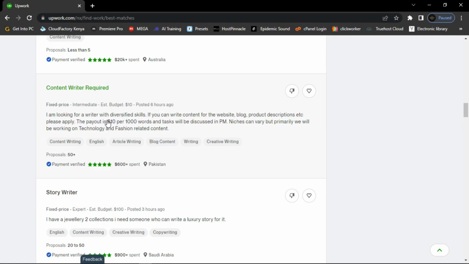The next thing you look at is the level. You can see the level is intermediate, which means you can handle it. But the thing you must consider most is the proposals sent. You can see here we have more than 50 proposals sent. So this one you cannot try because it's too competitive. But basically this client is good, so let's look for a bad client.